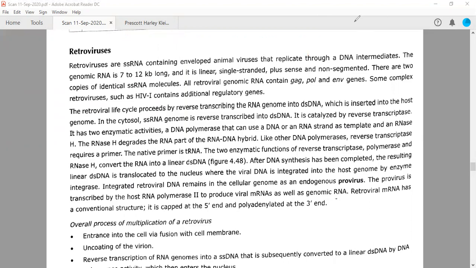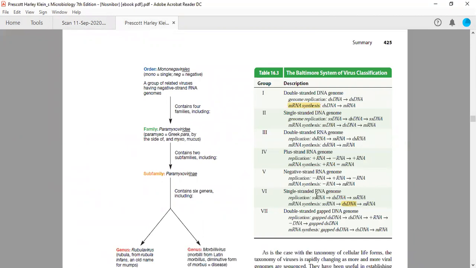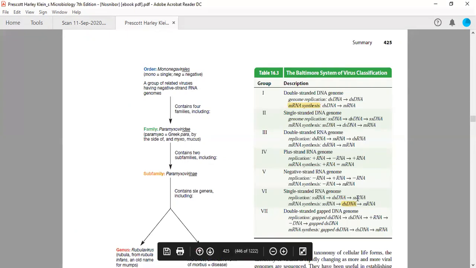Now, the first one which we were discussing actually is known as retroviruses. Retroviruses are members of class 6, if you remember. So we have discussed class 6. Class 6 is single-stranded RNA genome with plus sense, and they will make a double-stranded DNA out of it, and then again single-stranded RNA.